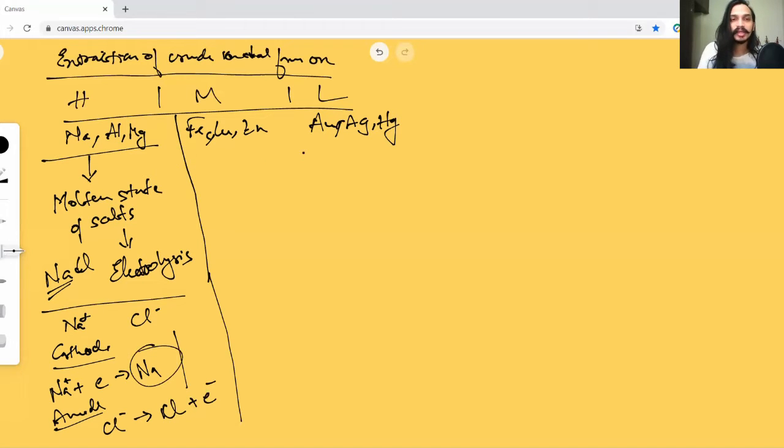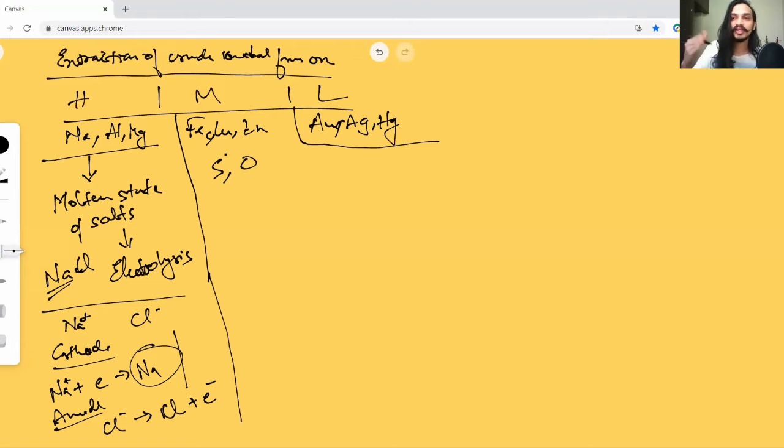Right, now let's come to the middle reactive metals. When it comes to these middle reactivity series, you generally have salts of either sulfide nature or oxide nature. You get these ores of sulfide and oxide, which are the most common ores that we find. So when it comes to these, generally the process is, from the oxide, the metal can be extracted through a direct process.